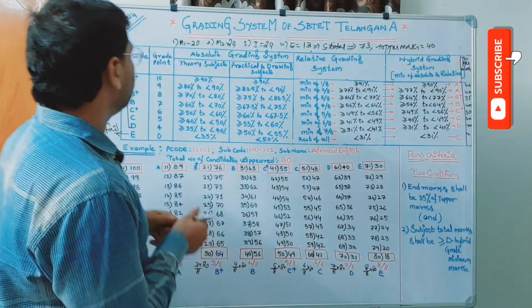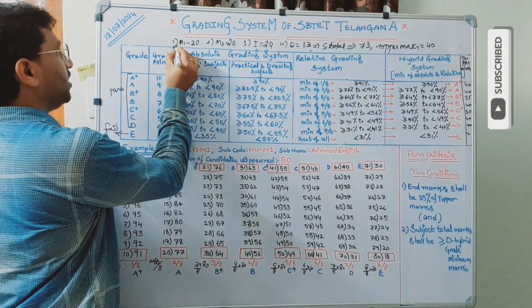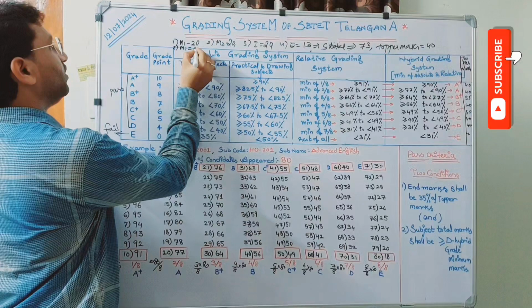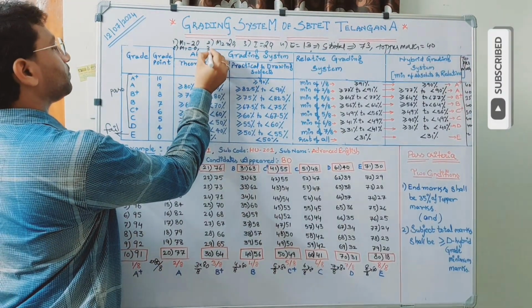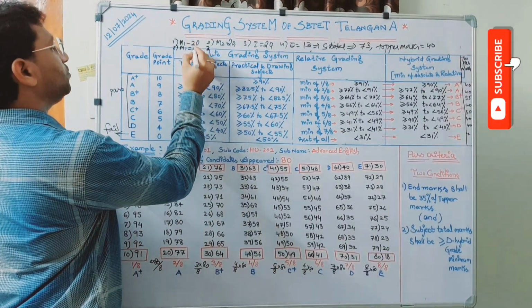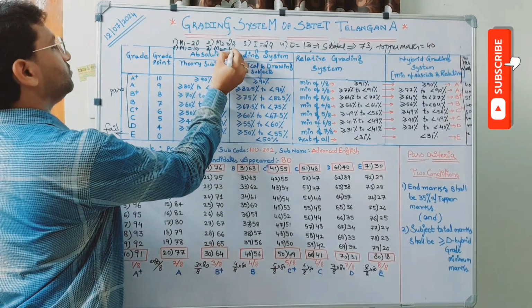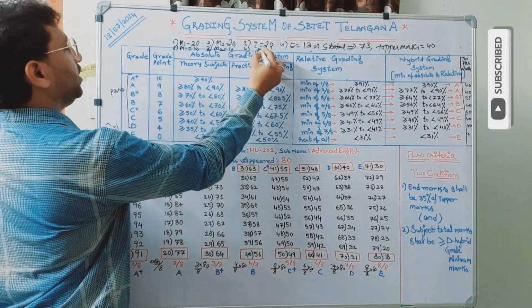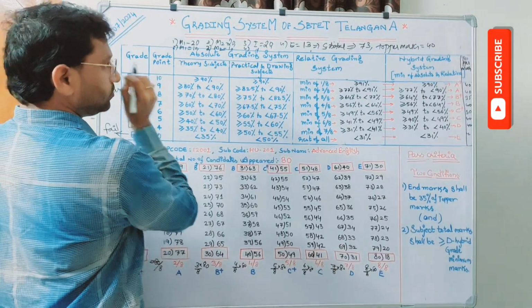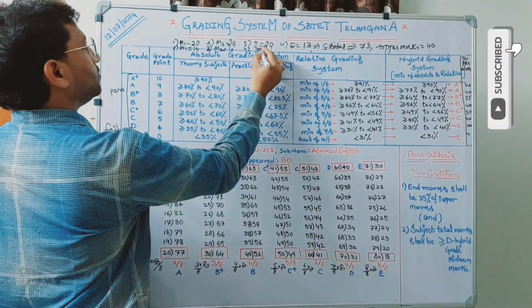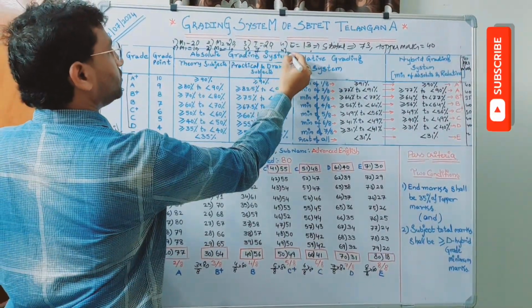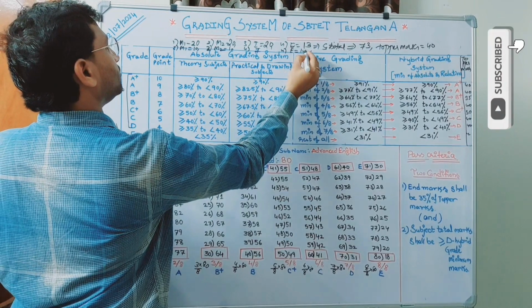In the same class, as I told you, one person got, for example, 7 in mid 1, 8 in mid 2, internal maybe 3, and end is 14.